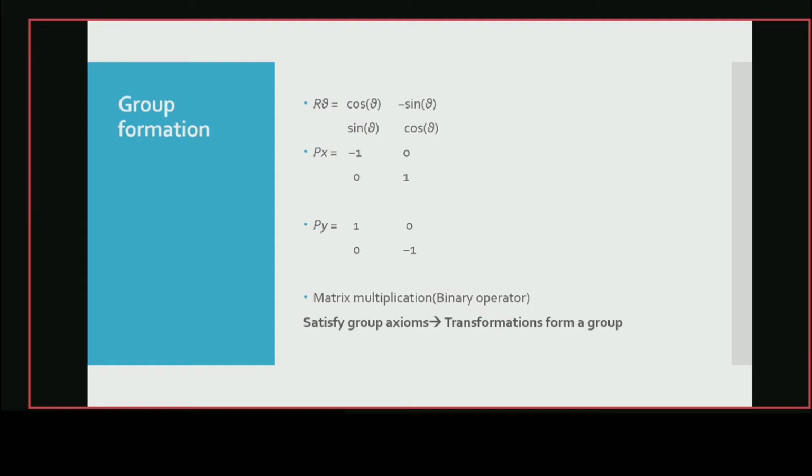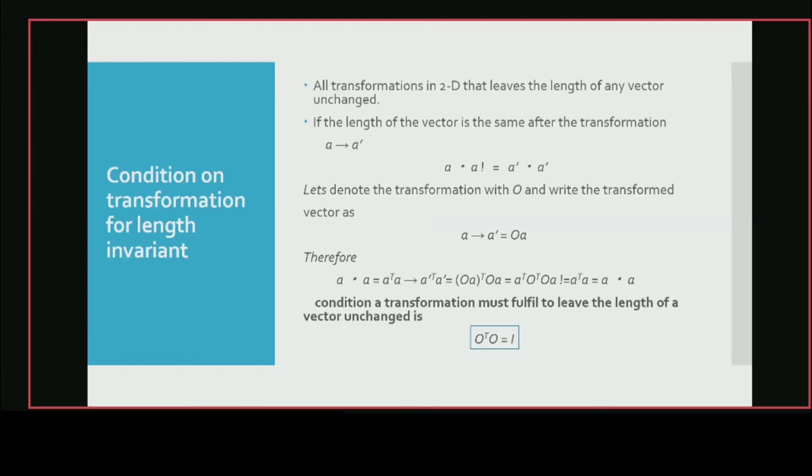So R theta, Px and Py, along with matrix multiplication, which is a binary operation, will satisfy those group axioms which I described in the abstract definition of a group. So this will form a group. And now, what should be the condition for the length to be invariant?